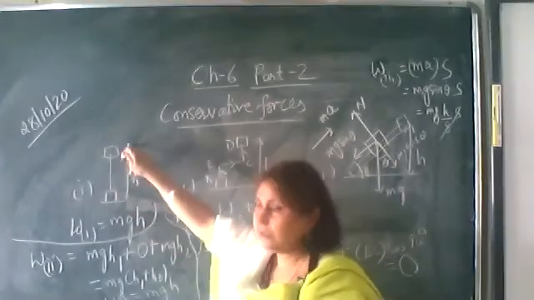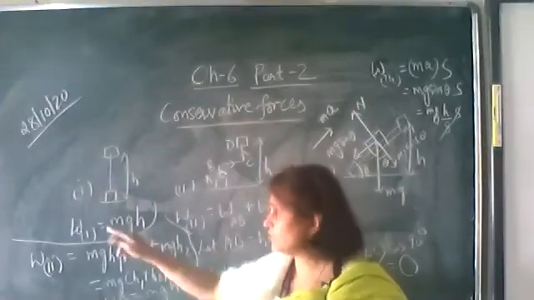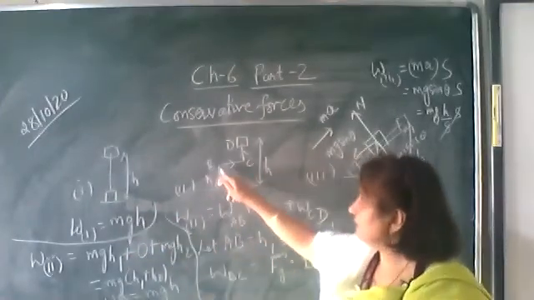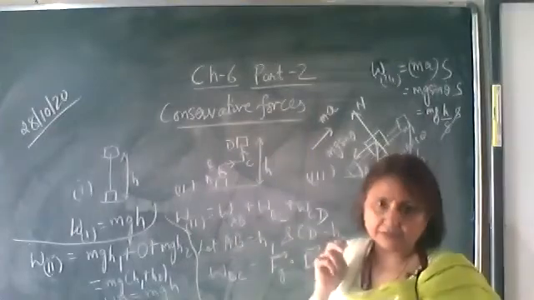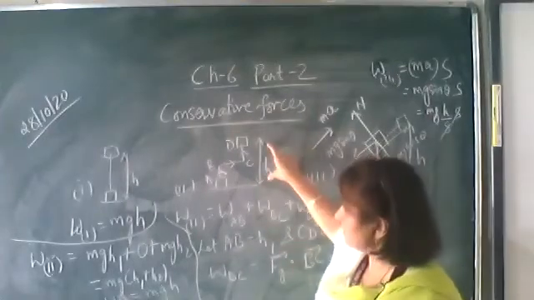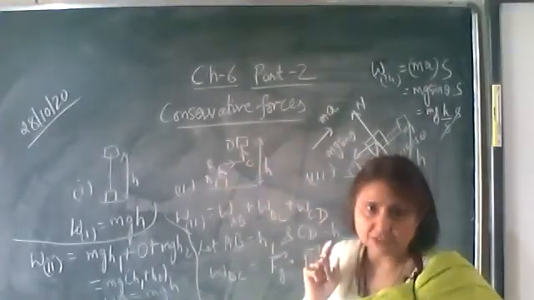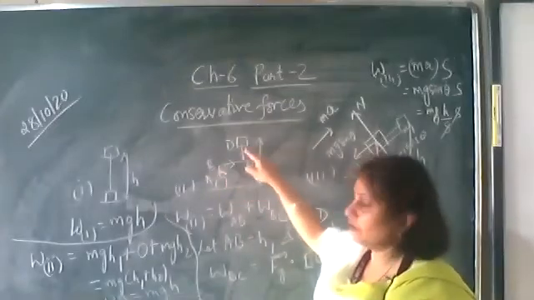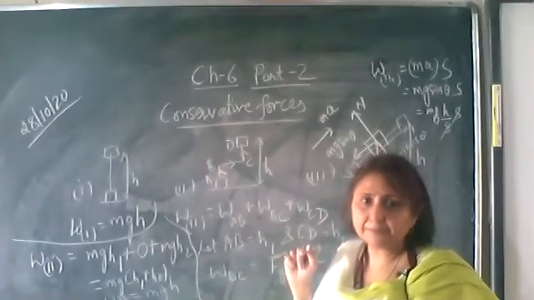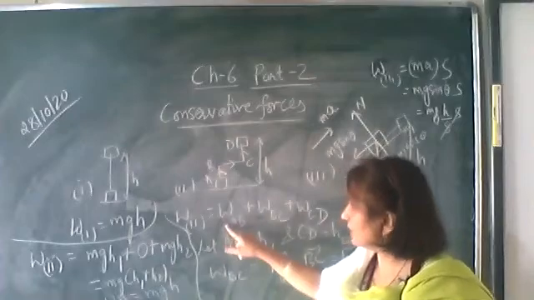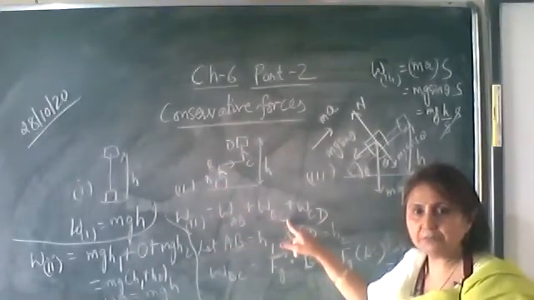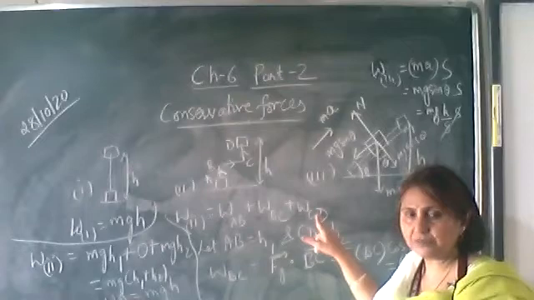In the first figure, the body is lifted through a height h, and the work done is mgh. In the second figure, it is taken along the path ABCD. The height is the same, and the initial and final positions are the same, but it is taken along a different path ABCD. So the total work done is the work done from A to B plus B to C plus C to D.